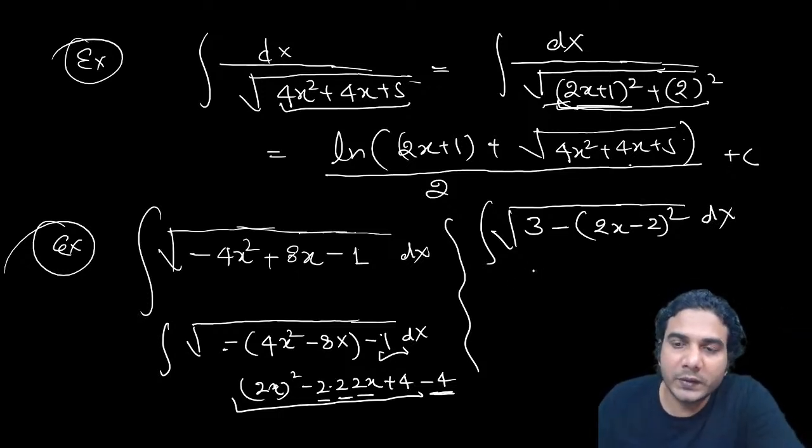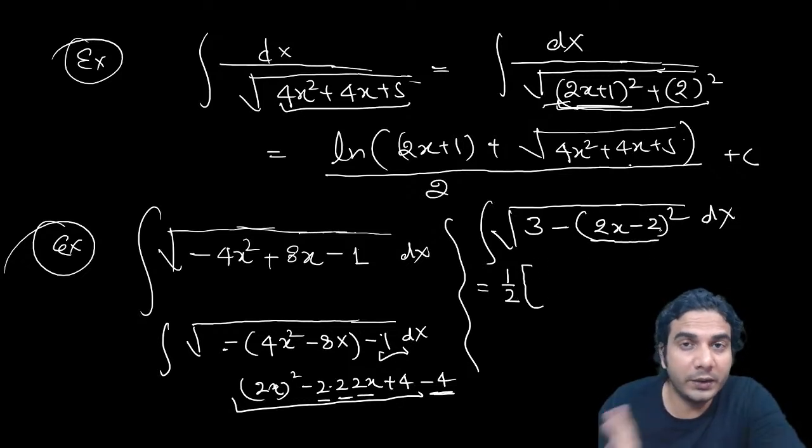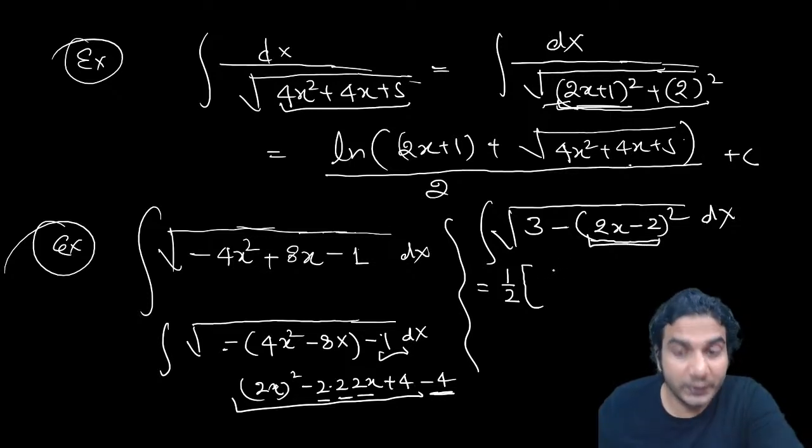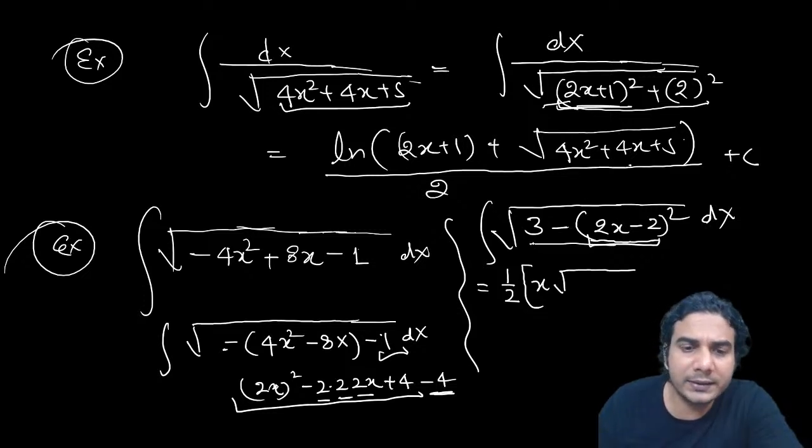So this is the perfect square. Now just apply the formula. So what was the formula of 1 upon under root of a square minus x square? That was in terms of sine inverse. So let's apply this formula. So it was a big one, right? 1 by 2, first of all, 1 by 2. Just assume it to be x. Later we need to divide by 2, okay? So everywhere in place of x, it will be 2x minus 2. So the formula was 1 upon 2 x into under root of the same quadratic, a square minus x square, right? Let's not write it in this term, but in terms of the given equation.